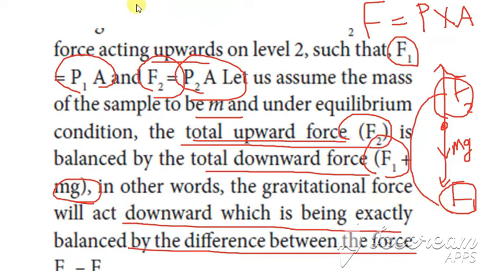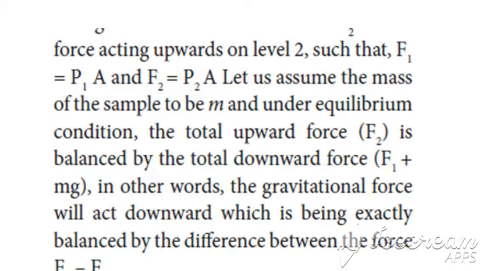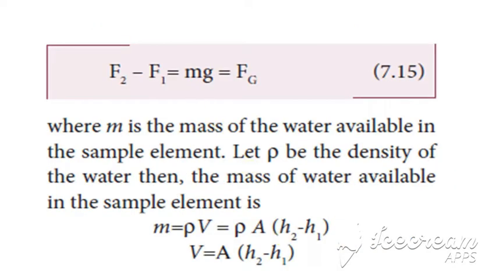So this can be written as F2 equal to F1 plus mg, because all the forces are equal. The total downward force and the upward force are equal. Now bring F1 to the other side, so we get F2 minus F1, which is equal to mg, the force due to gravity, which can be written as Fg. So F2 minus F1 is equal to mg, which is equal to Fg, where m is the mass of the sample.